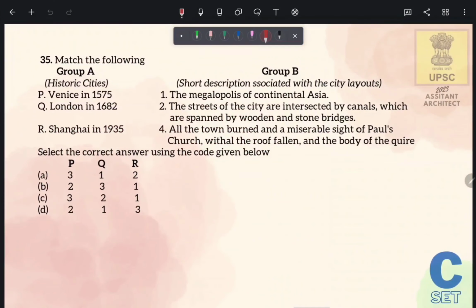Let's move to the next question. So in group A, we have been given some historic cities and we have to match them with their city layouts, which are given in group B. So let's see all the statements one by one.